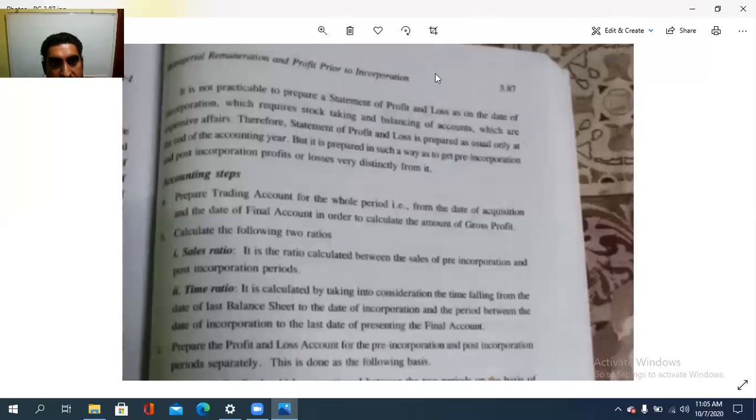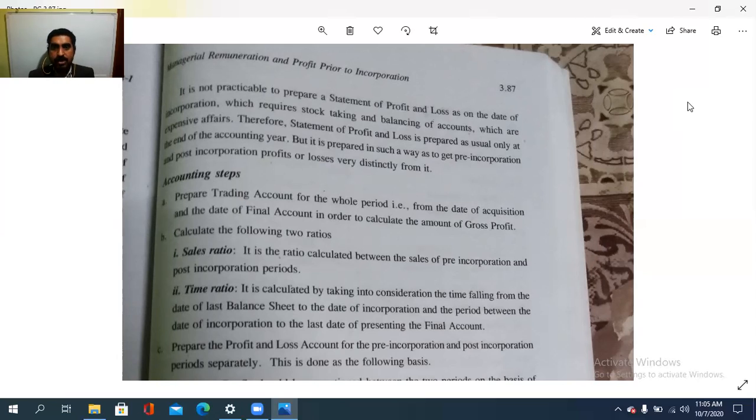Then, it is not practicable to prepare a statement of profit and loss as on the date of incorporation. That requires stock taking and the balancing of accounts, which are expensive affairs. Since this is a case before registration, we cannot prepare a statement of profit and loss. So what is done here?